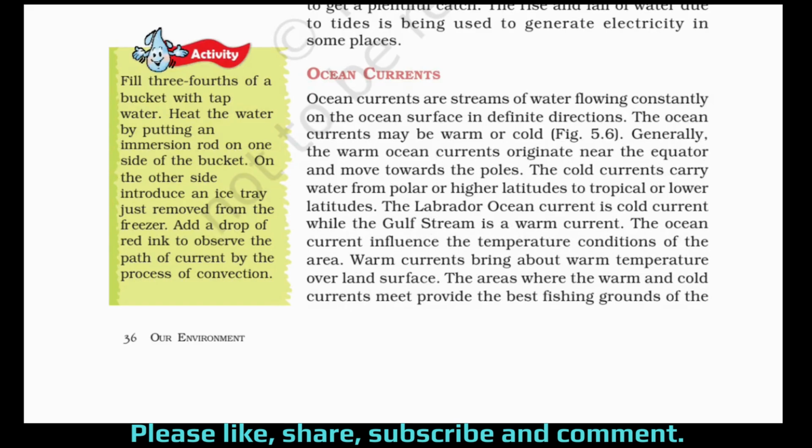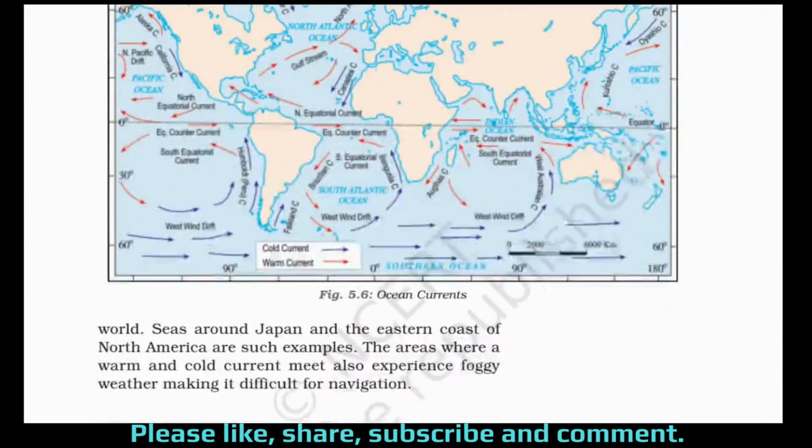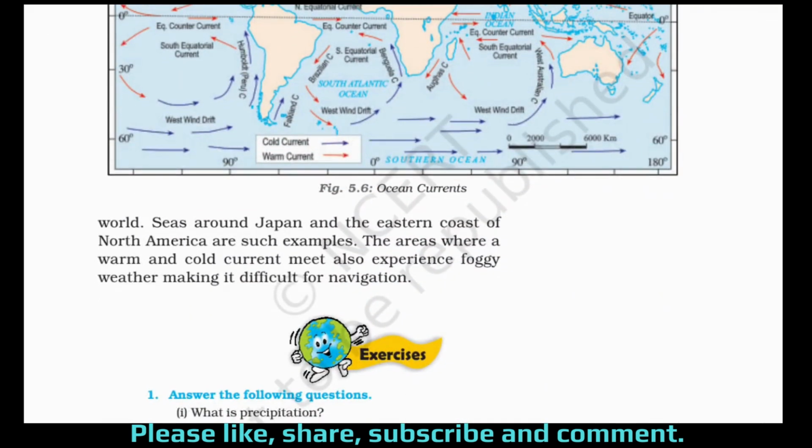Okay. Then come here. The ocean current influences the temperature conditions of the area. Warm currents bring about warm temperature over land surface. The areas where the warm and cold currents meet provide the best fishing grounds of the world. Seas around Japan and the eastern coast of North America are such examples. The areas where a warm and cold current meet also experience foggy weather, making it difficult for navigation.